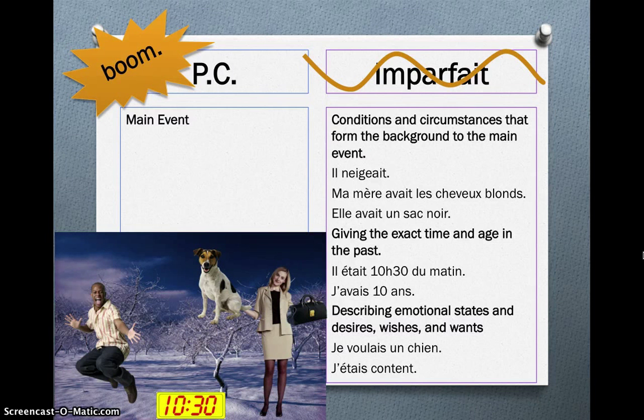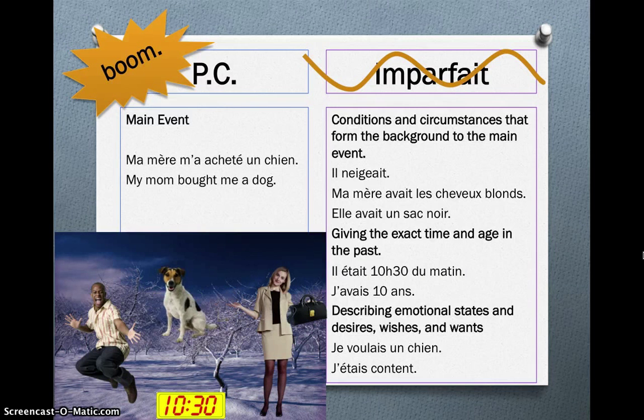Je voulais un chien. I wanted a dog. And j'étais content. I was happy. So if that's all the Imparfait, what was going on in the background, that means the main event is in the Passé Composé. Ma mère m'a acheté un chien. Boom, my mom bought me a dog.